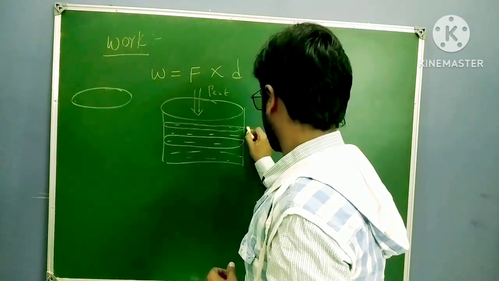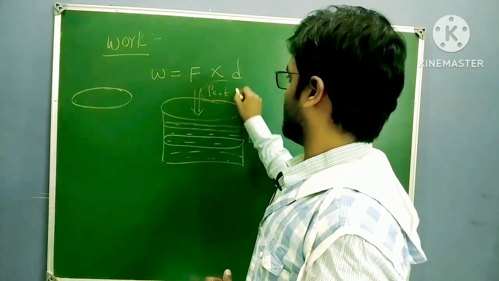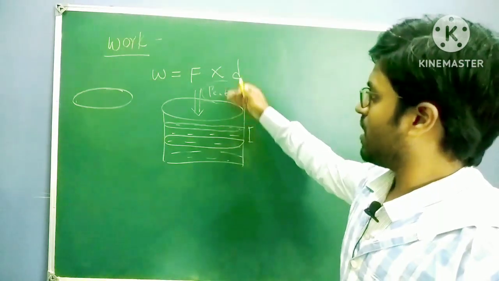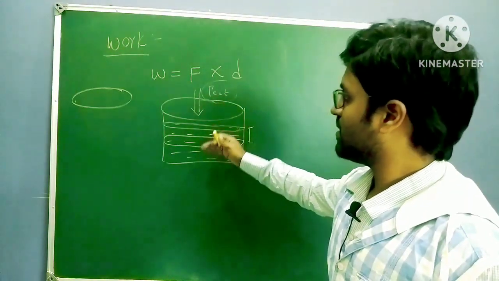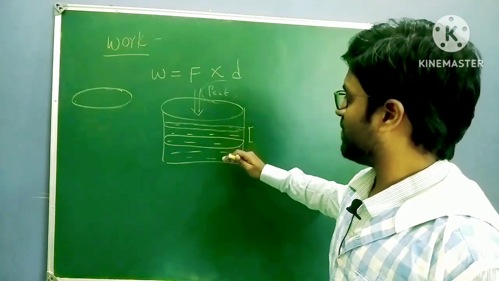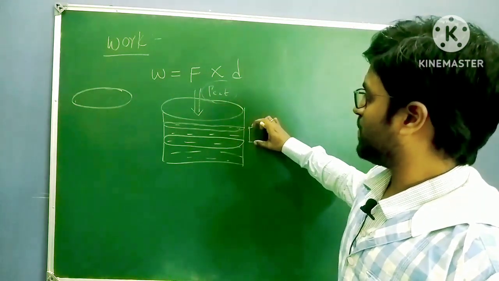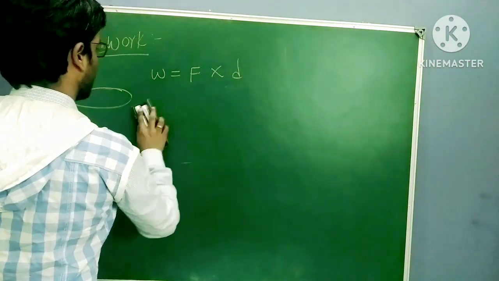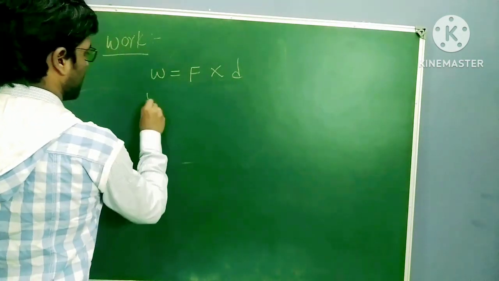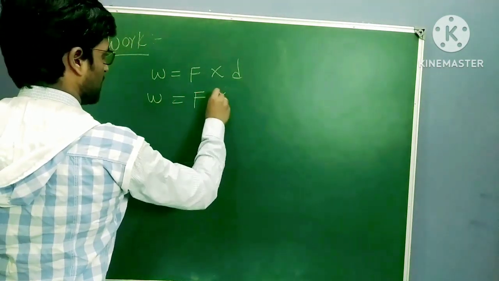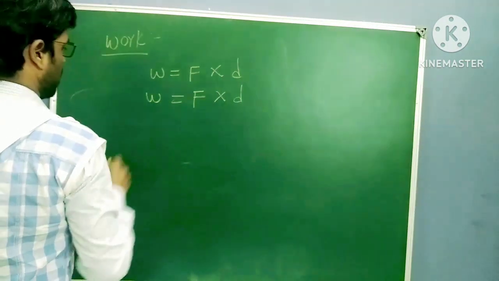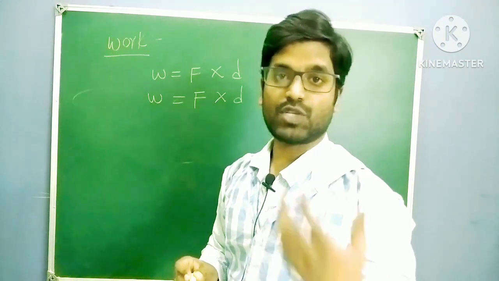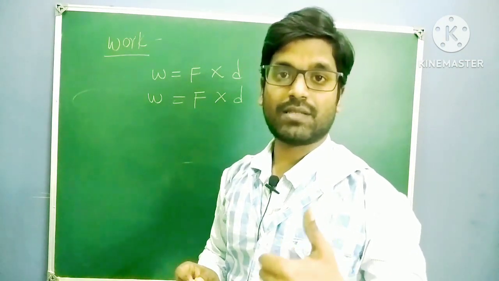I'm applying some force and there is a displacement. First my gas level is this, after applying some pressure, compression takes place, and during compression the gas level is now here. So I can write work equal to force into displacement. Now I know pressure equal to force by area. Why? Pressure is nothing but thrust.